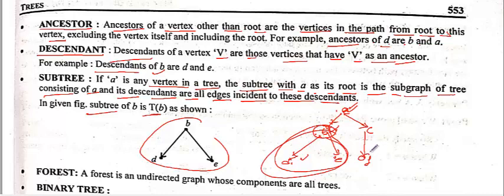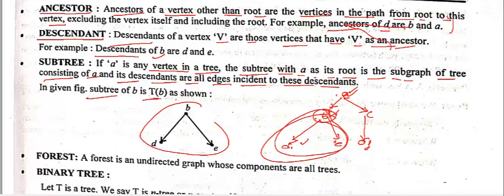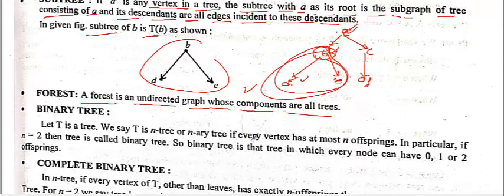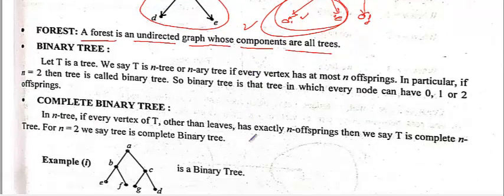So I hope you understand about the subtree. Okay, now see, what is the next? Next is forest. A forest is an undirected graph whose components all are trees, meaning all the components are trees. Direction is not given, you don't know from where you are going, everywhere is a tree. Okay, now the next is very important, very important.